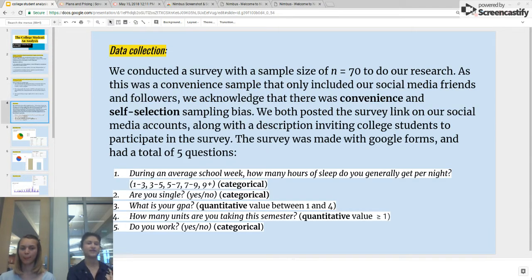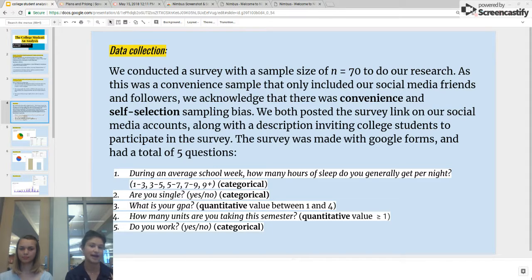So we conducted our survey with a sample size of 70 to do our research. The way we did this is that we posted it on our social media pages, and we acknowledged that there was a convenience and self-selection sampling bias for this because it pretty much included our social media friends and followers. And we said that we only wanted college students to participate in the survey. And we used Google Forms to make the survey with a total of 5 questions.